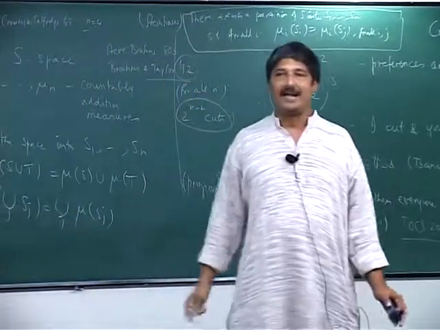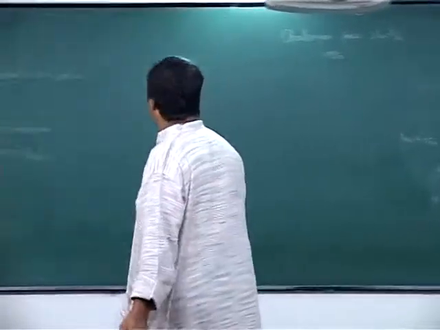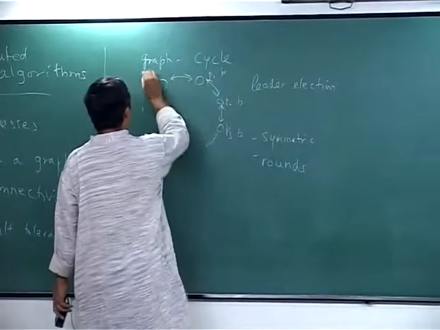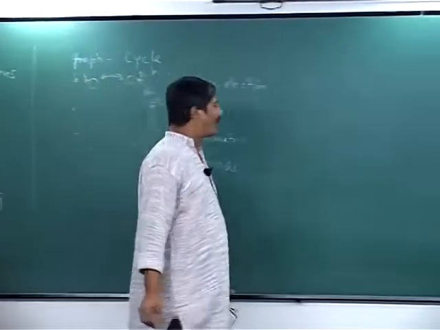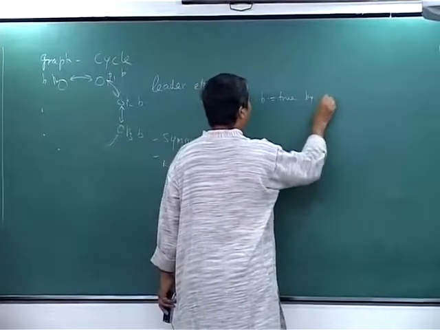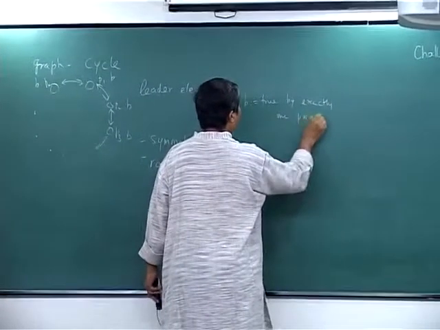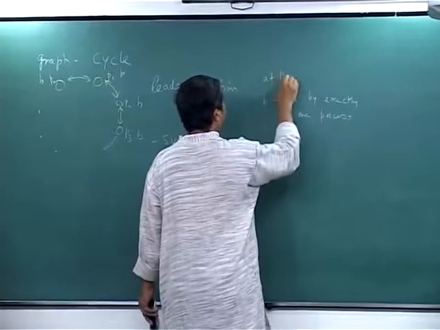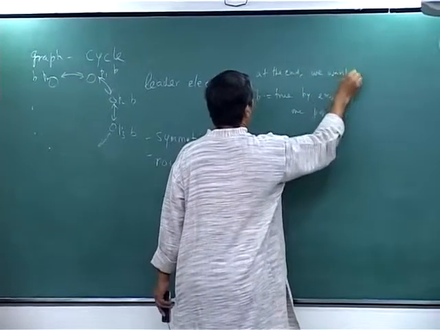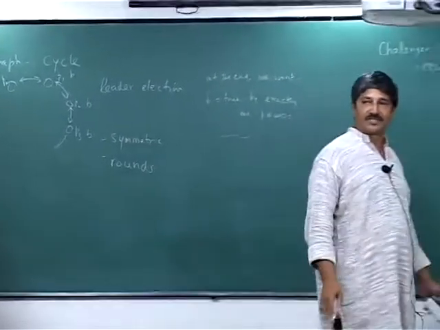Now what does it mean to say that you elect a leader? Let us say that every process has a local Boolean variable B. At the end of the protocol, what do we want? We want B to be assigned true by exactly one process at the end, and of course this also means it's false for every other process.